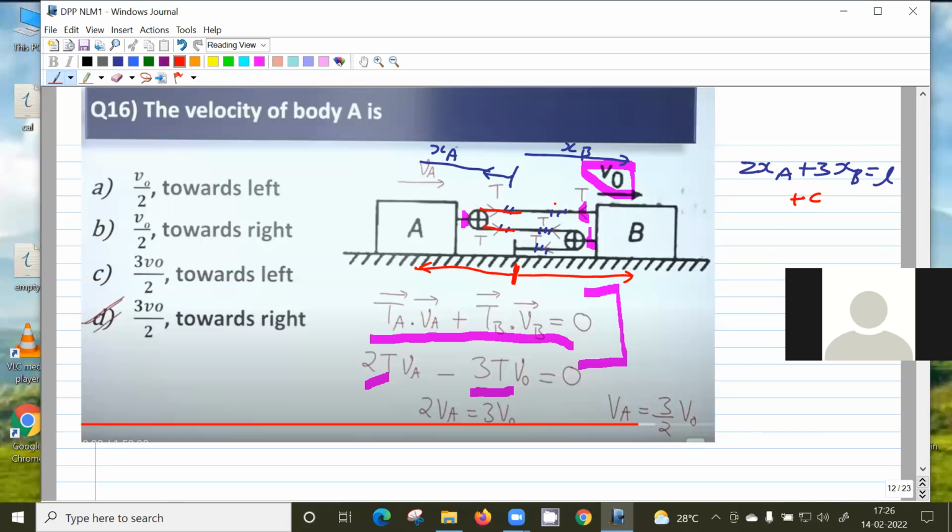This is the same length, and here we have 3 lengths corresponding to xb: one length here, one here, and one here. So the total length of the string is 2xa plus 3xb plus some constant. That constant is because of this length part and that length part. So the constant length you can forget. Now if we differentiate this, I just have to differentiate once because it's velocity, no? So 2va plus 3vb equal to 0. That is the same relation. The sign you can fix later.